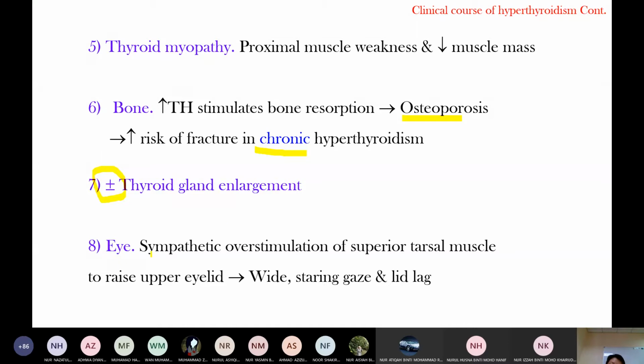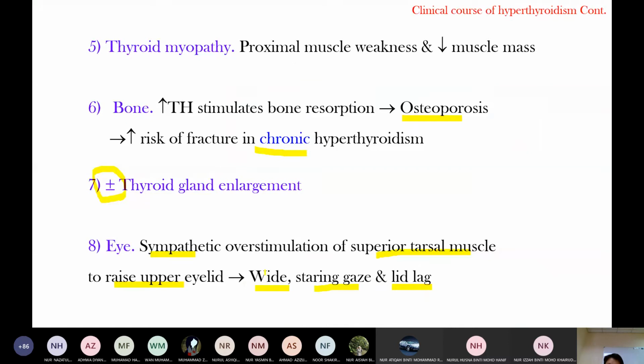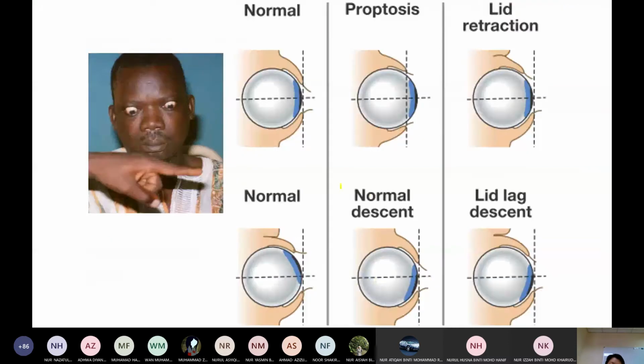Okay, there is sympathetic overstimulation of the superior tarsal muscle to raise up. The function of the superior tarsal muscle is to raise the upper eyelid. So with sympathetic overstimulation, the eye is wide, with a staring gaze and lid lag. You see here the superior tarsal muscle activated by sympathetic overactivation, so you can see the eyeball.